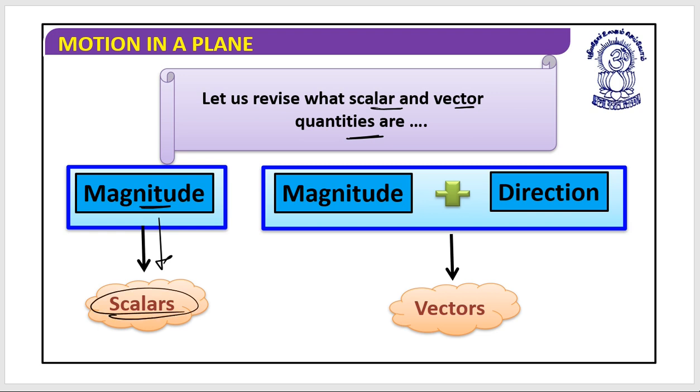But if any quantity requires magnitude and direction, then it is a vector. We are going to add something to this, but at that time I will define what a vector actually is. At this point, you can consider that if a quantity has magnitude and direction, then it can be represented as a vector.